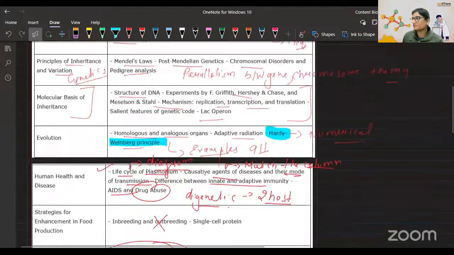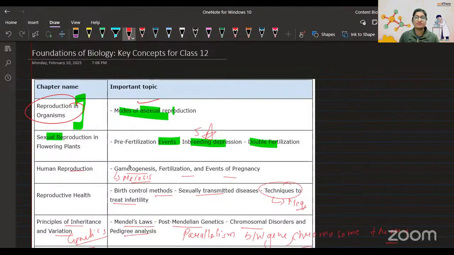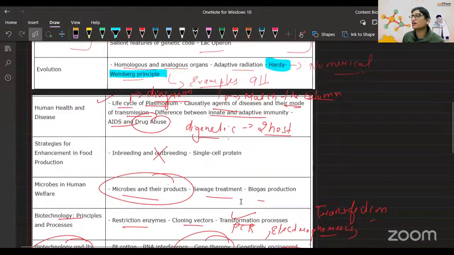First chapter, this chapter, I'm so sorry. Reproduction. No, I did not talk about the deleted ones. Actually, in reproduction, the organism chapter itself is deleted. I mentioned that modes of asexual reproduction are important, but whatever is a part of the next coming chapter, that is because this first chapter is deleted but mixed information is there. The same information you can find in the upcoming chapter. So that's why. Anyways, I think I have told you enough important topics.